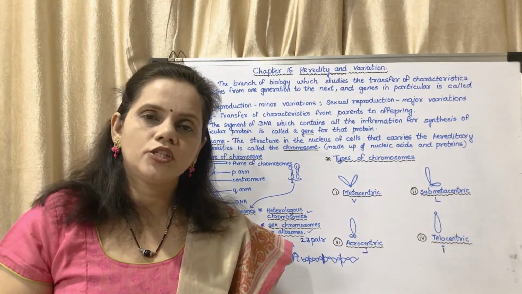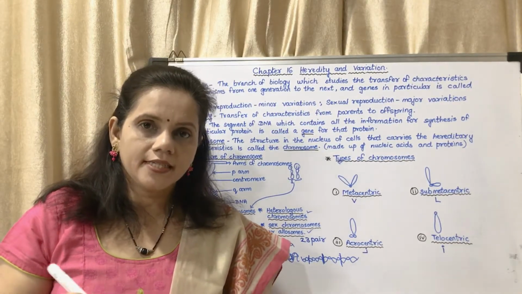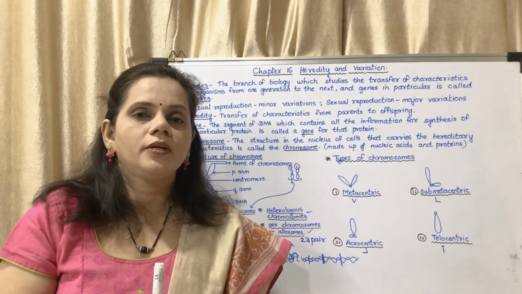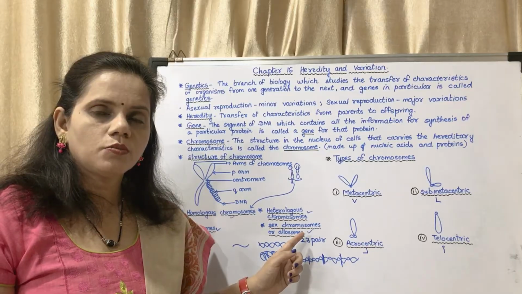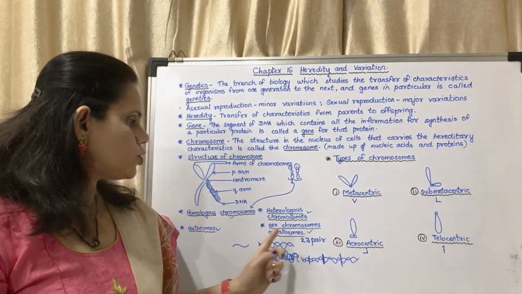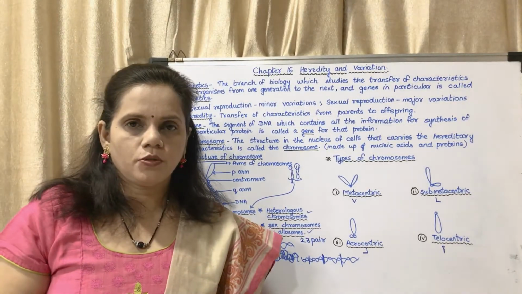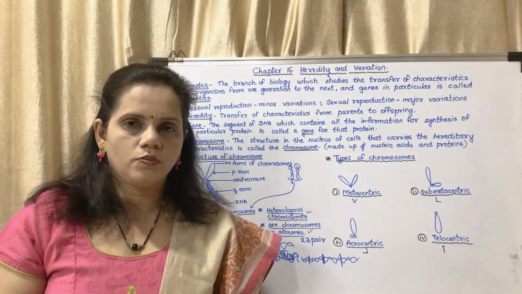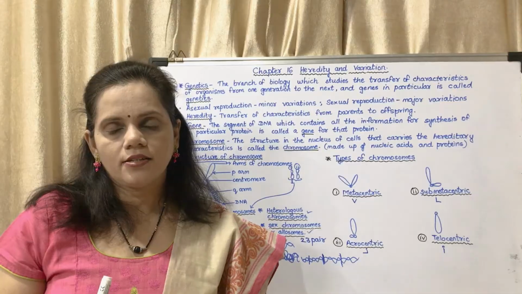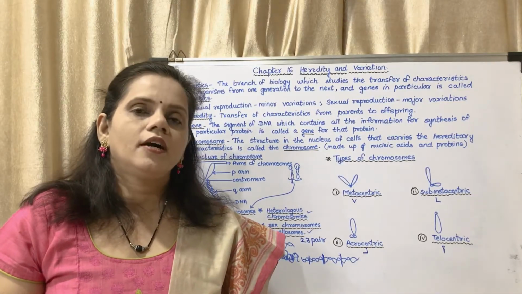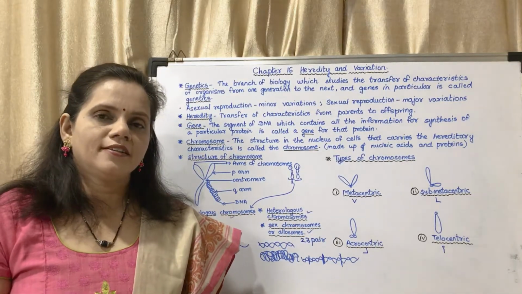So I hope you have understood the meaning of all these words. What do you mean by homologous chromosome? What do you mean by heterologous chromosome? What do you mean by autosomes, and what are sex chromosomes or allosomes? These definitions are very important for this year and next year also. Now you may copy this in your notebook.